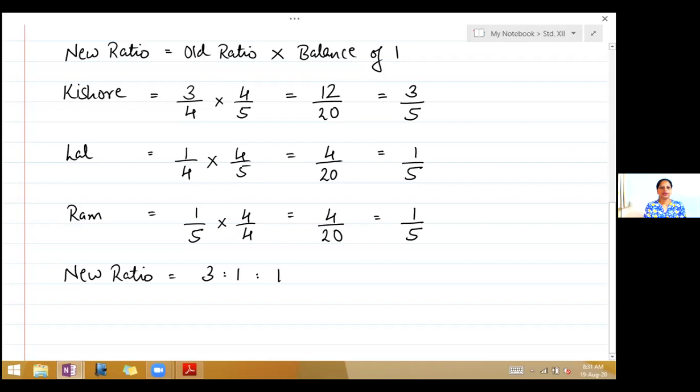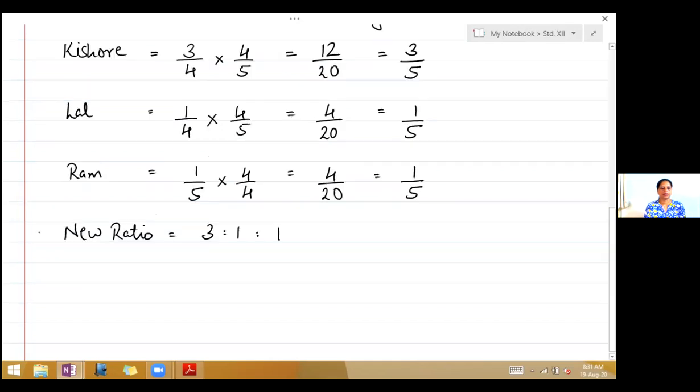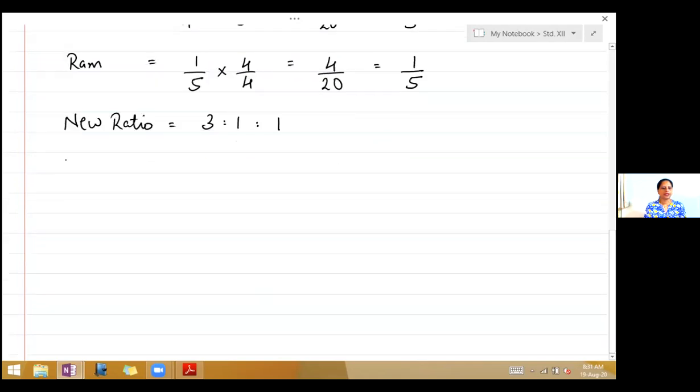So now we have got the new ratio. Now we will adjust the capitals. So capital, write, adjustment of capital. Write down total capital of firm. First you will find out total capital.